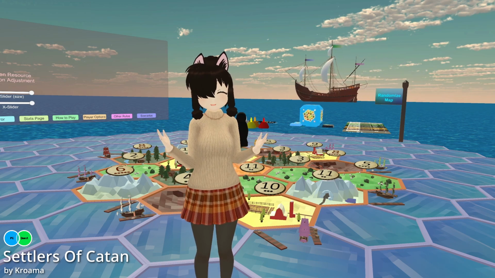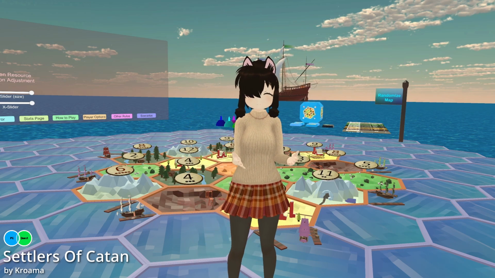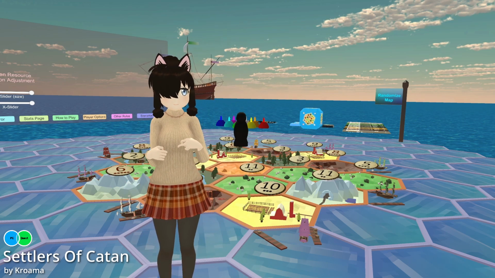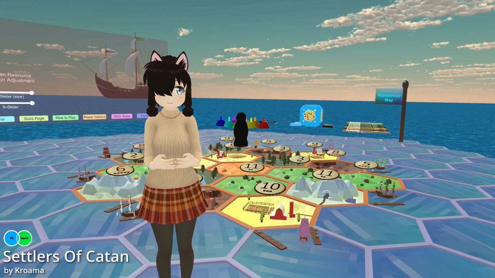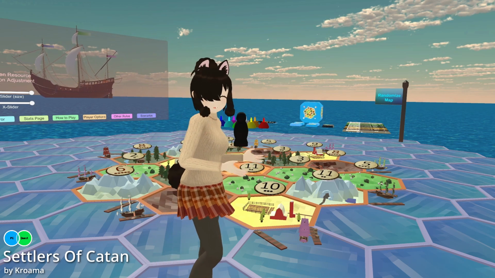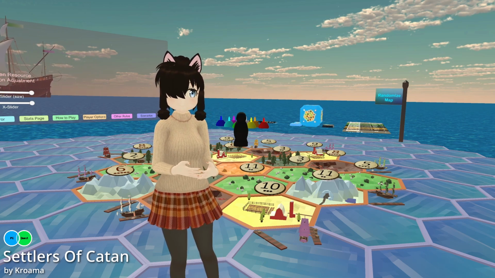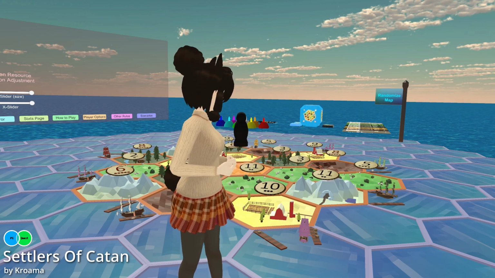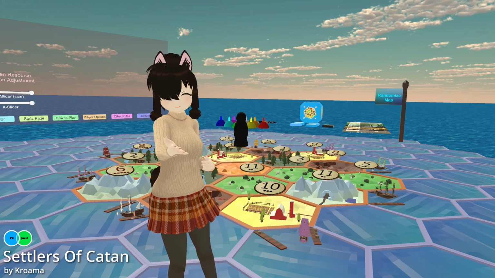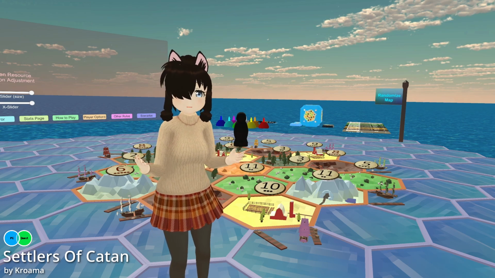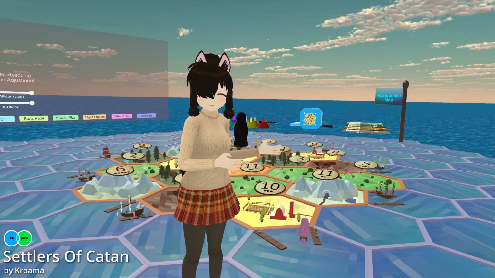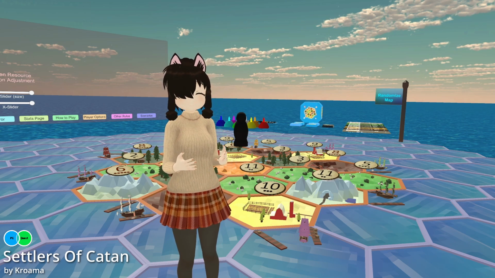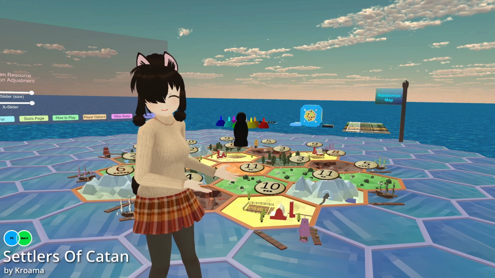And it's basically a recreation of the board game Settlers of Catan. And I don't know about you guys, I really loved to play this game as a child. It's like a real life board game. And you can just play it here in VRChat. And as I mentioned a couple of times already, I really like playing normal board games in VRChat. I think that's a lot of fun. So if you've played Settlers of Catan in your childhood, or maybe you still like playing it, definitely go and check out this world. I can't explain the entire rules here, it's a little bit more complicated, but it's here, it's in VRChat, isn't that amazing?